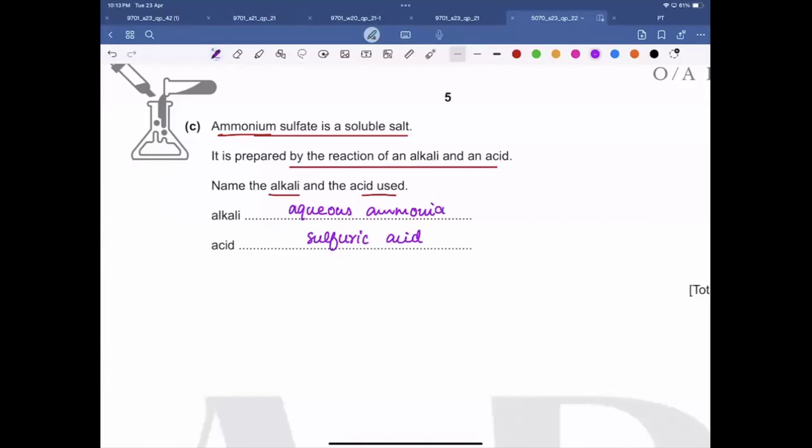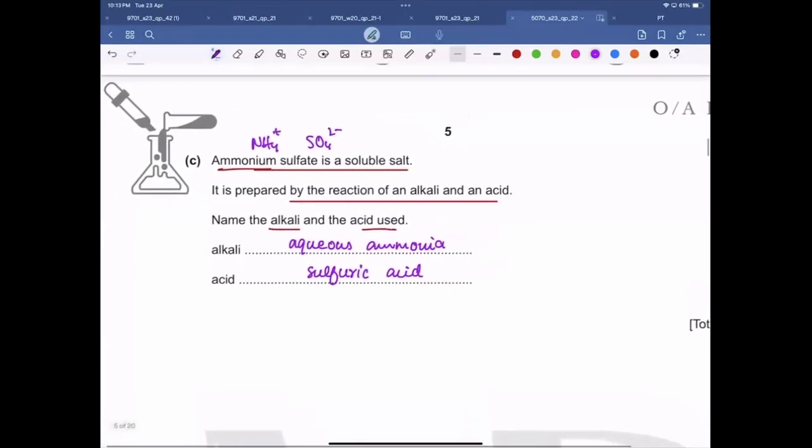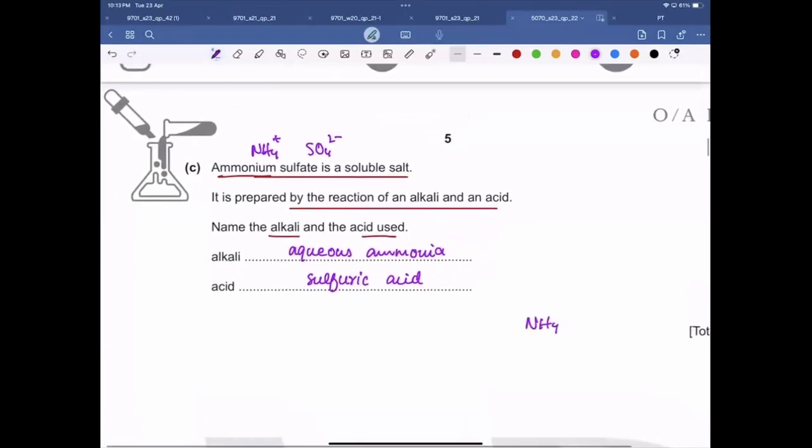Yes, because ammonium sulfate is formed, right? Ammonium is NH4 positive and sulfate is SO4 2 negative. So the ammonium sulfate would be (NH4)2SO4. So it is always prepared from sulfuric acid, and we need the ammonium ion, and the ammonium ion is obtained from aqueous ammonia.